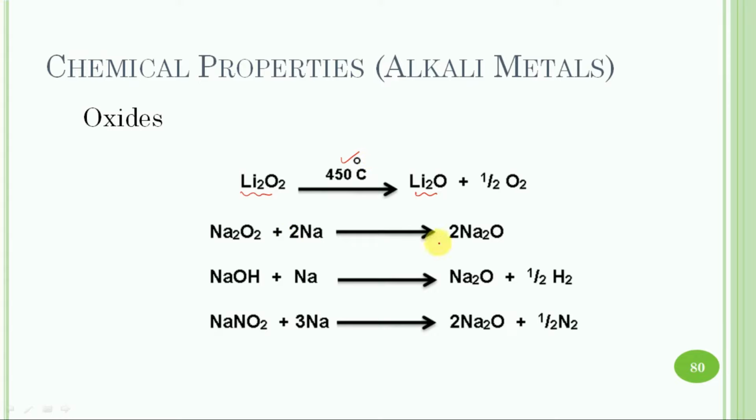Similarly, sodium oxide is prepared by reaction of sodium metal with sodium peroxide, sodium hydroxide and sodium nitrate. So these are the reactions used to synthesize sodium oxide. The normal oxides of other alkali metals can also be prepared by similar reactions.